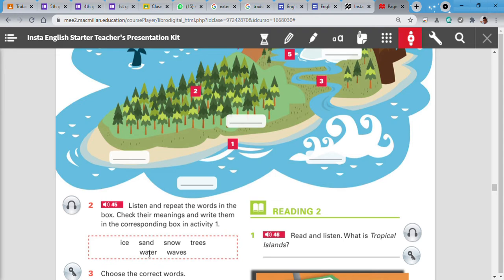Sun. And here, the sea. Okay, but there is no sea. Water. Okay, sun, water. And here, what are these? Trees. Perfect, trees. And here, for example, surfers love these ones. Excellent. Waves.